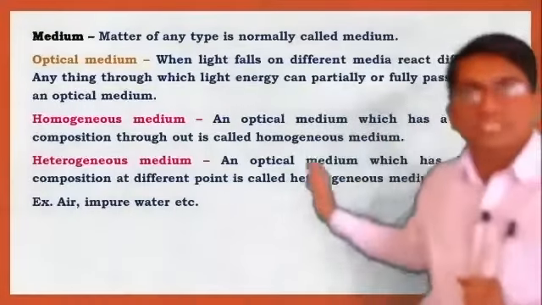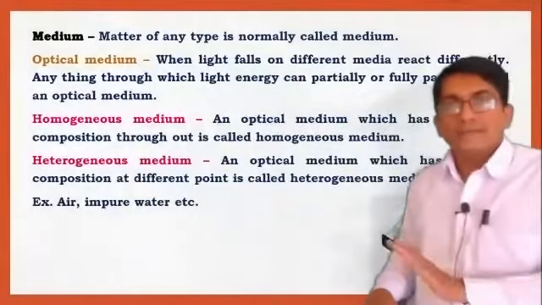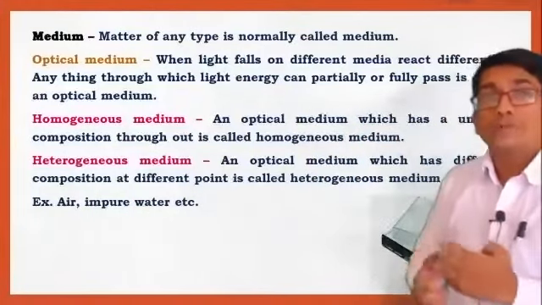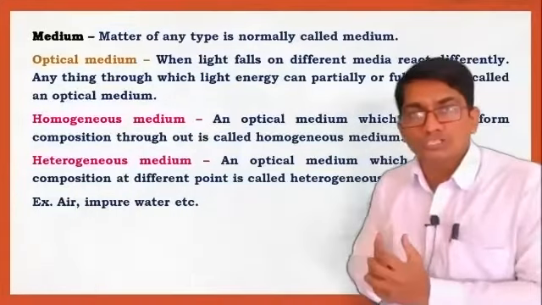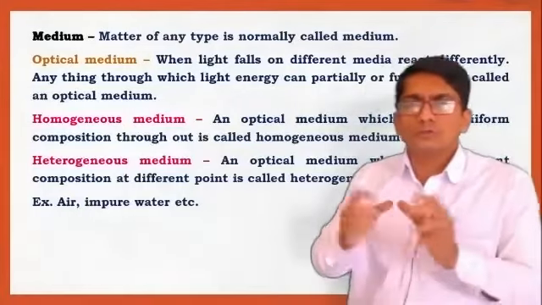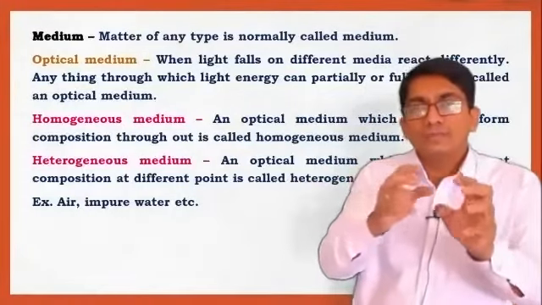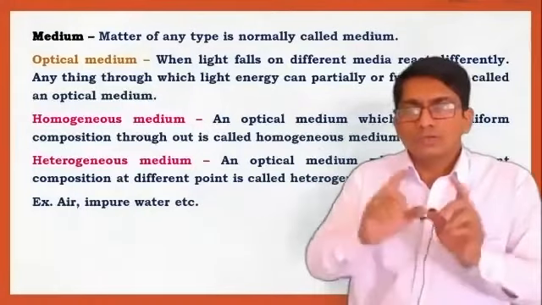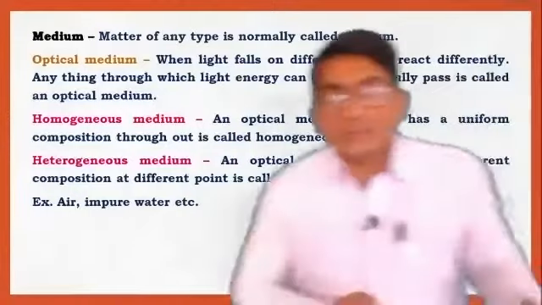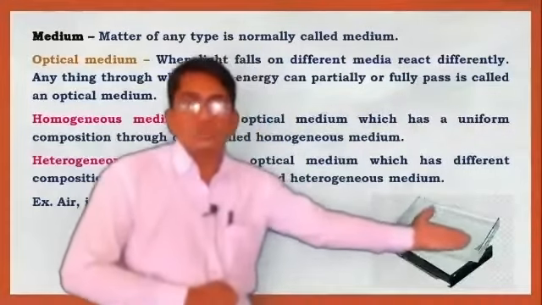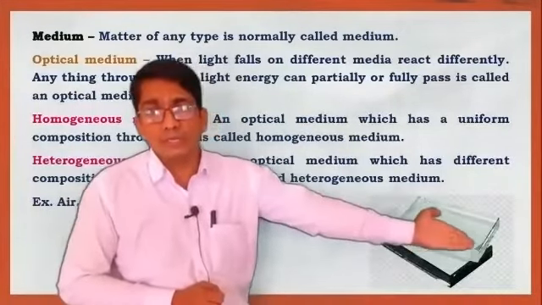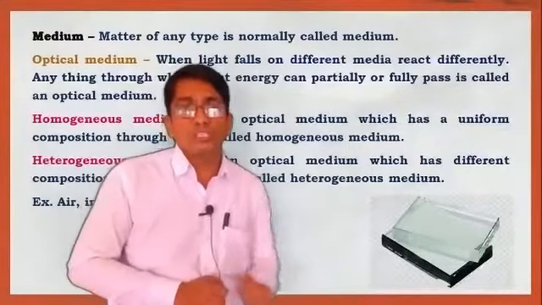Let's see the homogeneous medium first. An optical medium which has a uniform composition is called a homogeneous medium. Uniform composition means the medium is made of only one composition. For example, glass. Glass is an example of a homogeneous medium because it has a uniform composition.